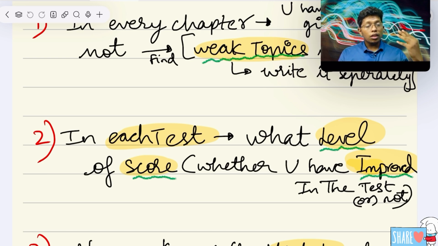After that, if you give a test, definitely your subconscious mind will say you have done this much mistake in the last test. Definitely you should not do the same mistake in this test also. That will improve your score.